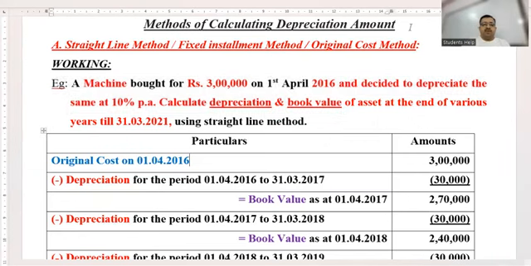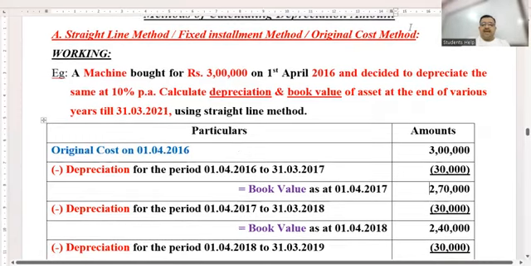Okay. So the cost of the asset at the start of April 16 is rupees 3 lakh. What is 10% of 3 lakh, children? 30,000. And 3 lakh minus 30,000 becomes 2 lakh 70,000. This 270, children, is known as a book value. People might say, sir, why you are calculating again 10% of 3 lakhs?